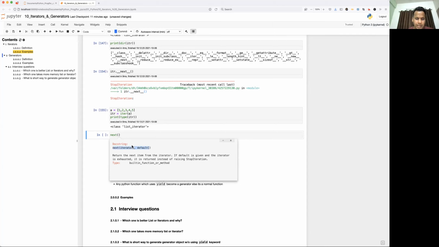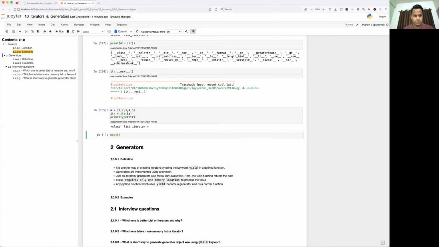So this default, or second argument, tells that once it reaches the end of the elements, it is going to return a default value. Your default value could be anything. So I'm just going to print ITR and set the default as None. What this None means is, once you reach the end of the iterable object, it is going to print None.